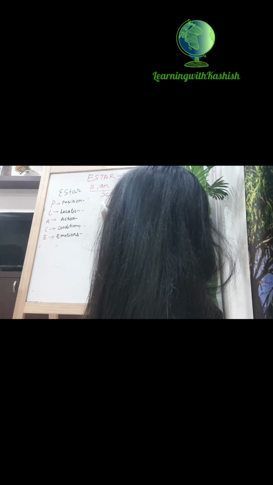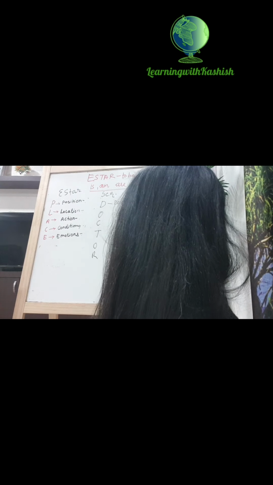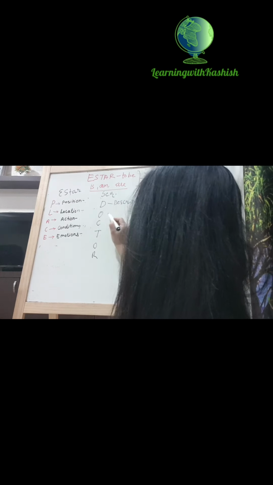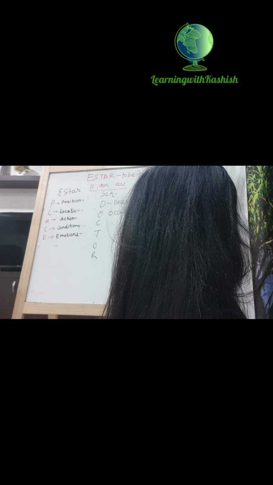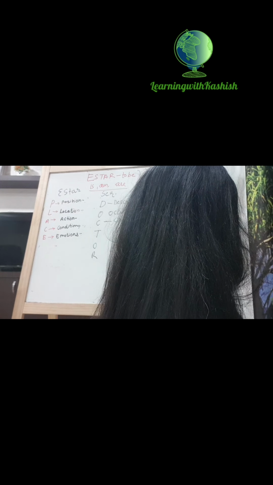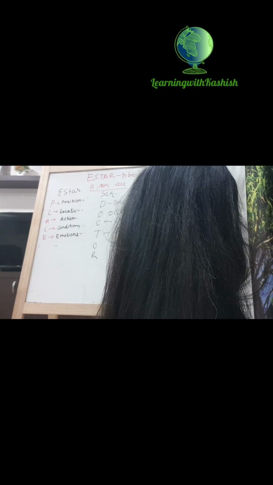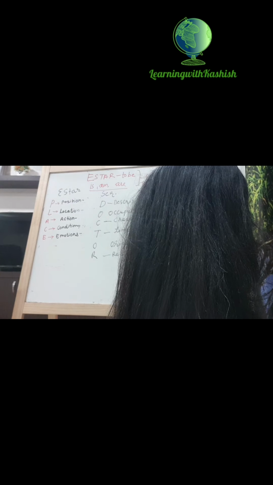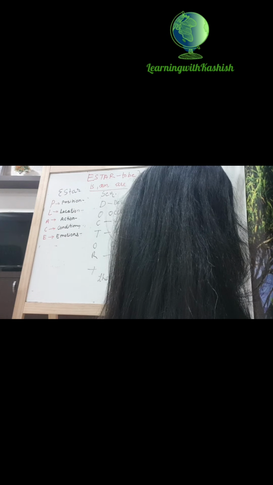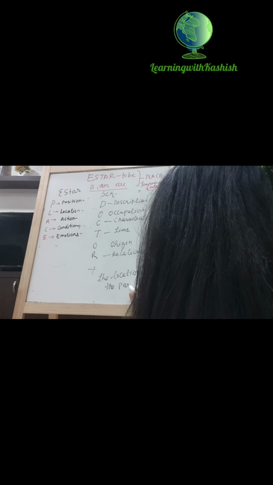And for ser, we have discussed doctor: description, occupation, characteristics, time, origin and relationship, plus the location of the party.